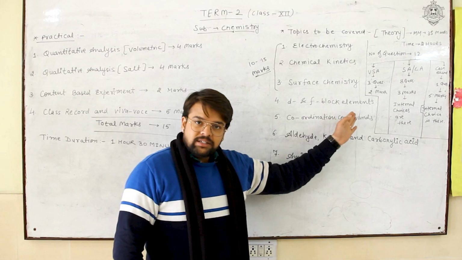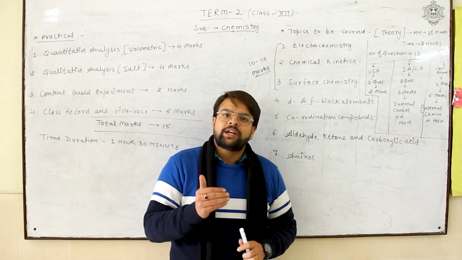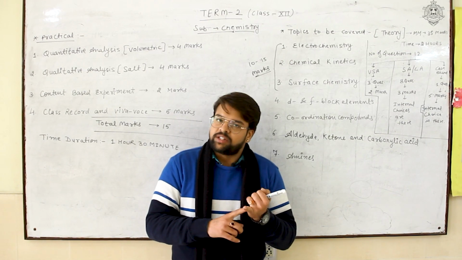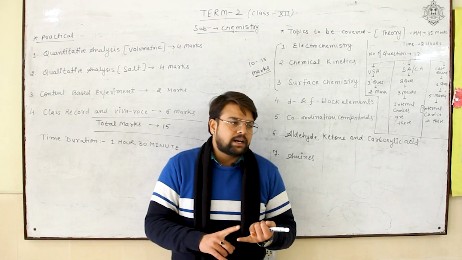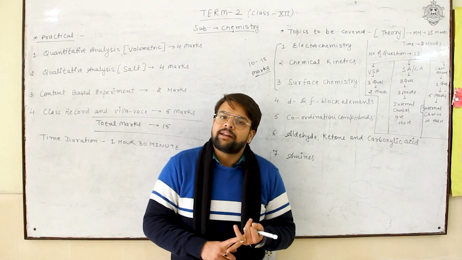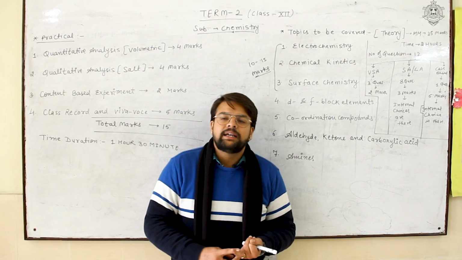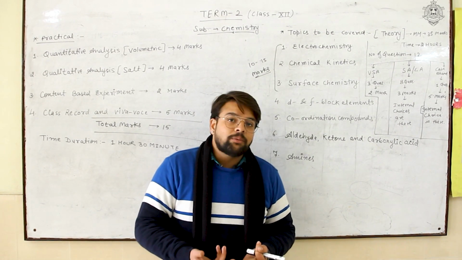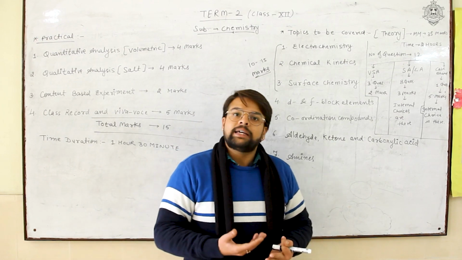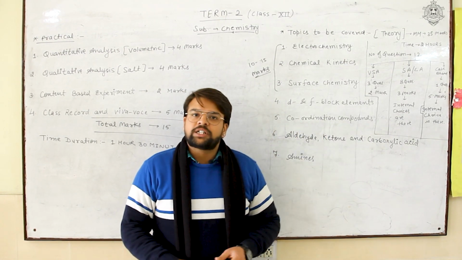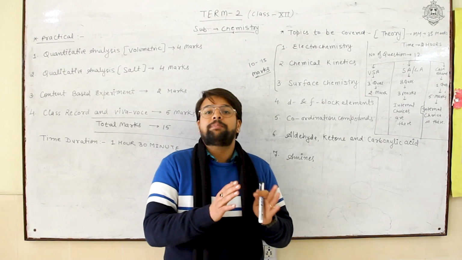D and F block elements are just the elements from the periodic table, in which we are going to discuss about their physical properties, their trends, their occurrence, and most of the things like ionization enthalpy, their atomic radii, and metallic properties, and the interstitial compound formation tendency, the alloy formation tendency, and much more. Right? Then at the coordination compound section, there is a complete chapter.